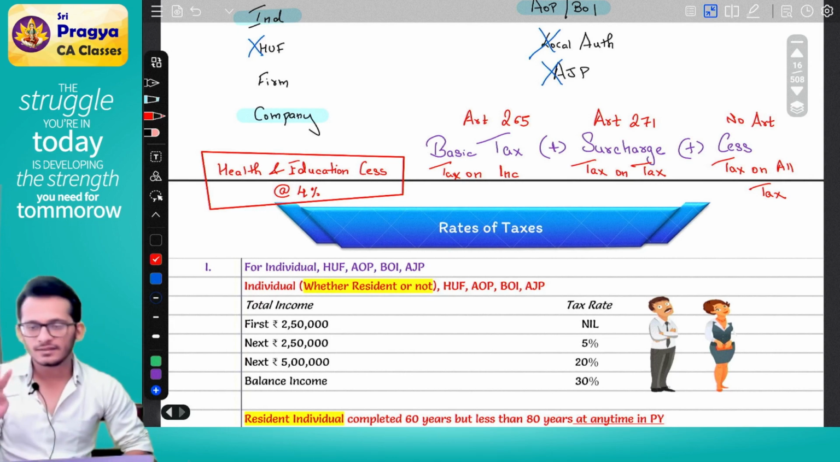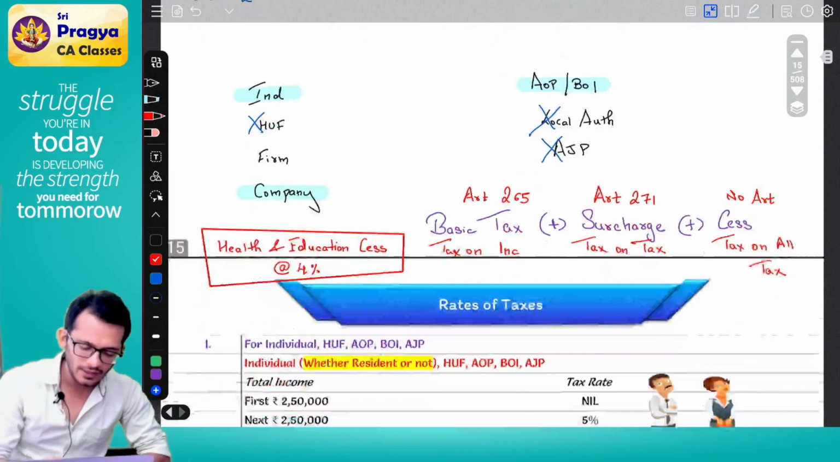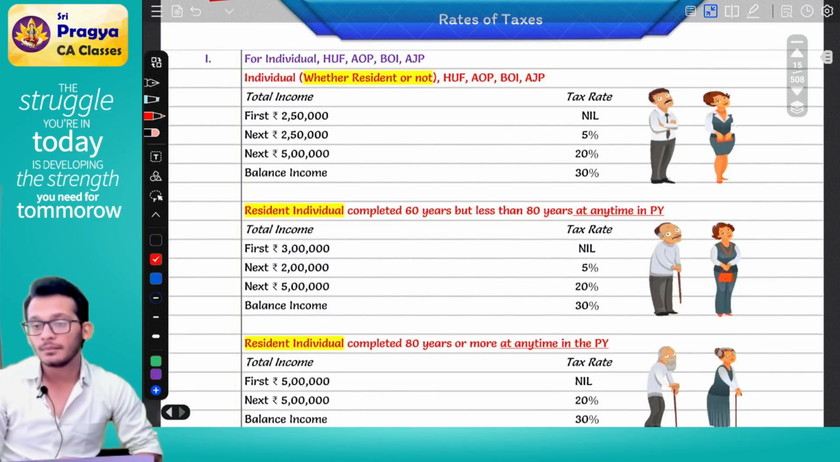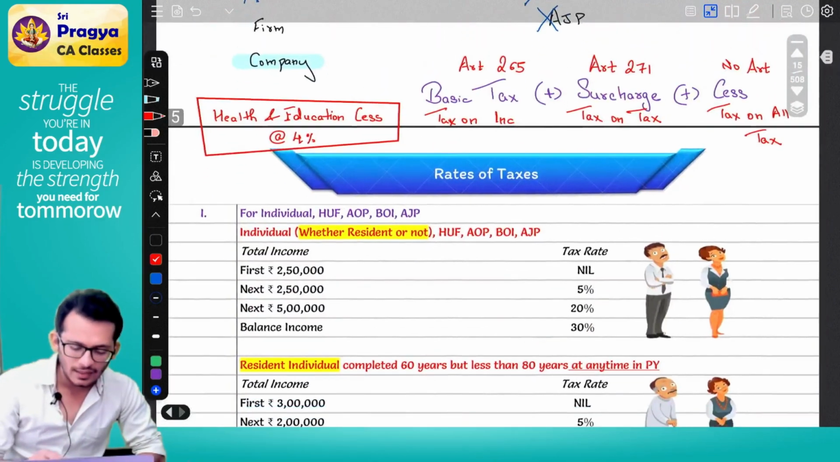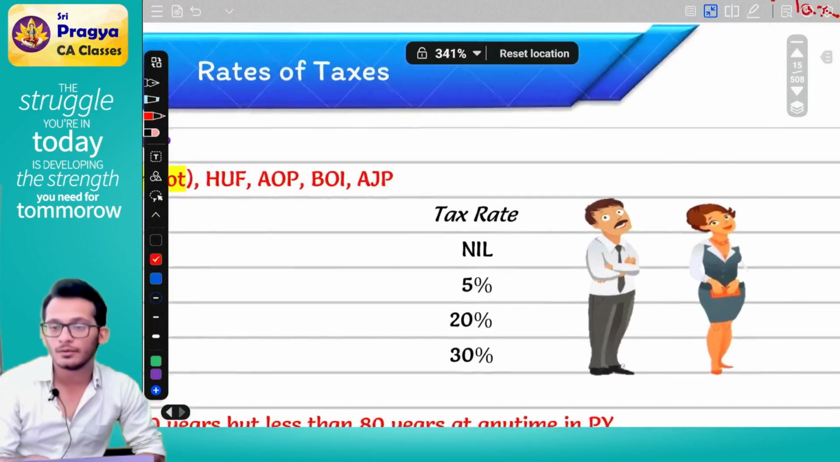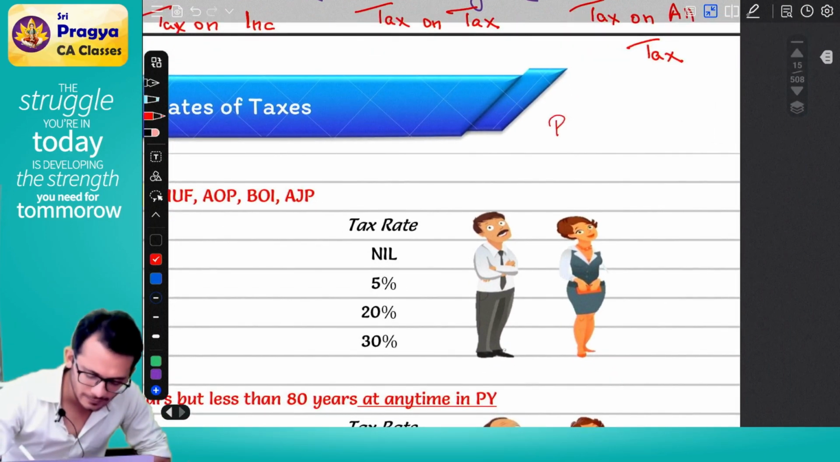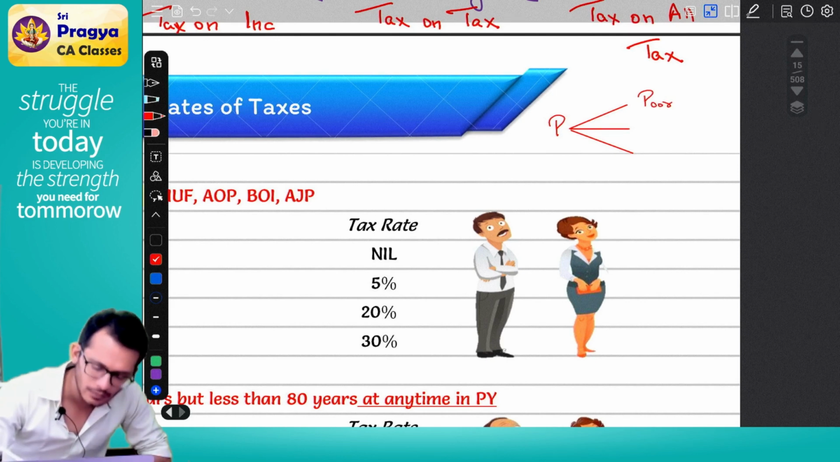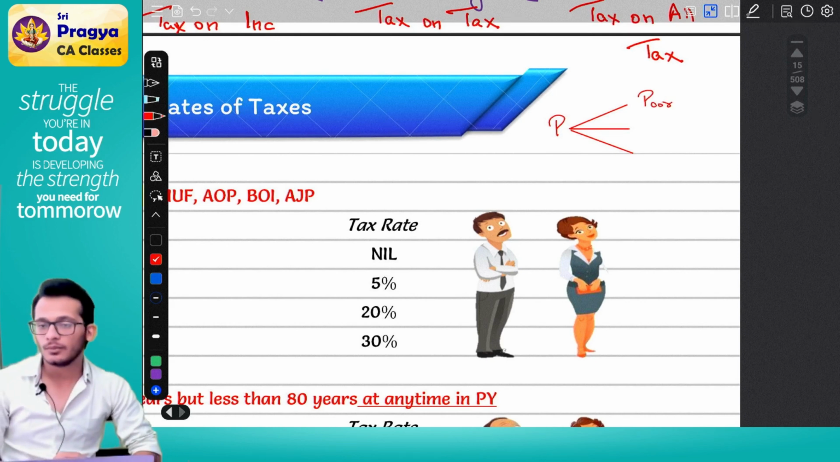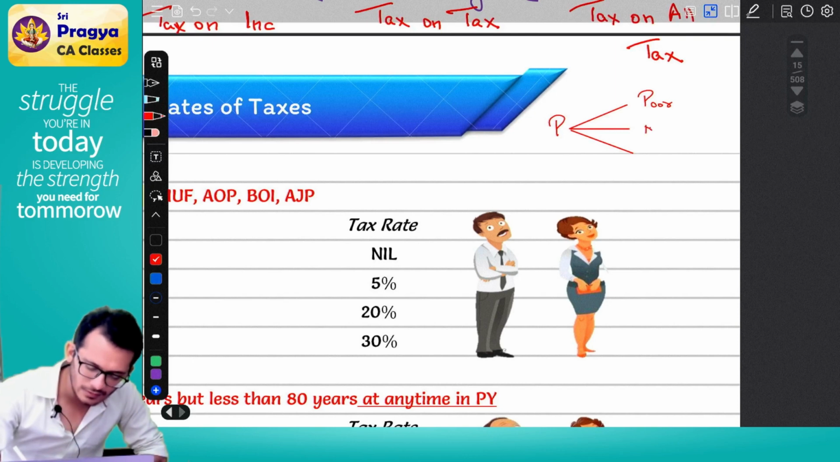How do I approach this chapter, Rahul? Generally my logic is I approach this chapter by classifying people into three. I always like to categorize my people. Whatever person I have, I categorize them into three categories. Category number one is called poor person. Category number two is called middle class person.